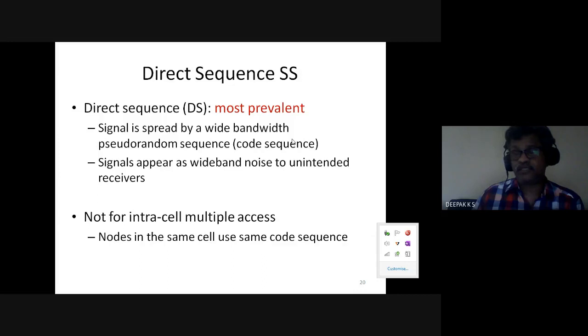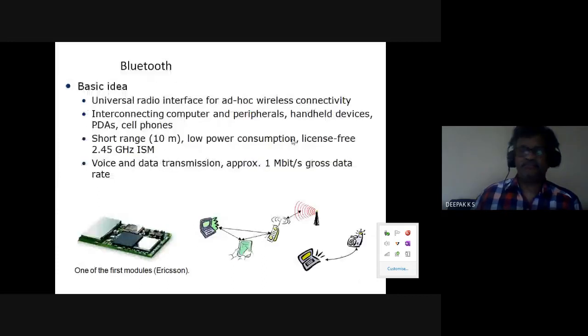Another is frequency hopping, and infrared is also there. So many other methods of physical layer are there. The data rate is different. The MAC is basically CSMA/CA. And the next topic is personal area network. So the personal area network,